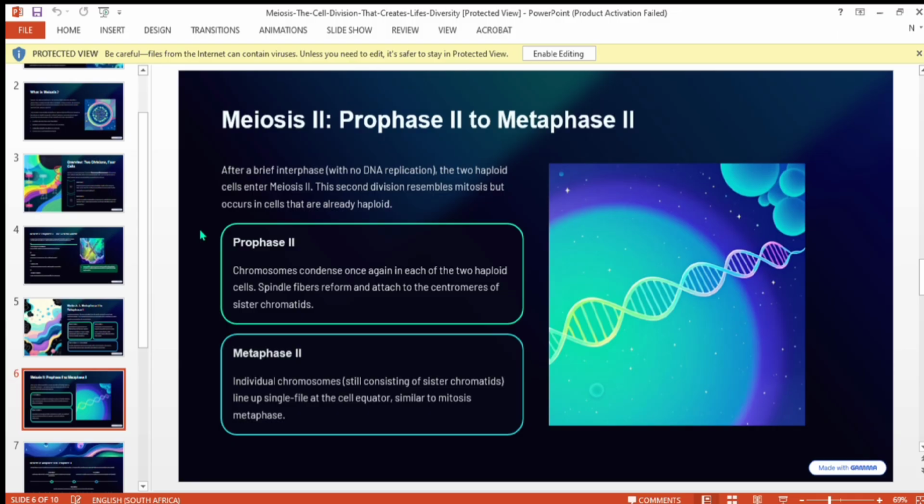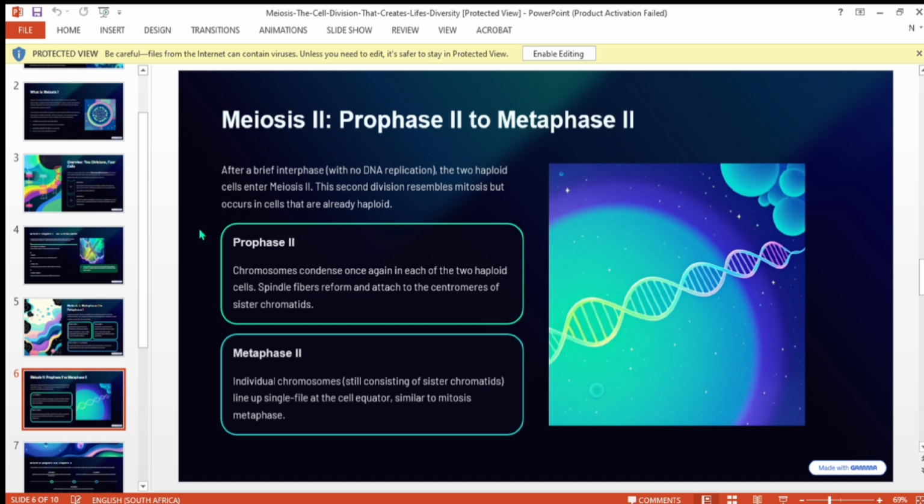After a brief interphase with no DNA replication, the two cells enter meiosis 2. The second division resembles mitosis, but occurs in cells that are already haploid. Haploid means one set of chromosomes. At prophase 2, chromosomes condense once again in each of the two haploid cells.